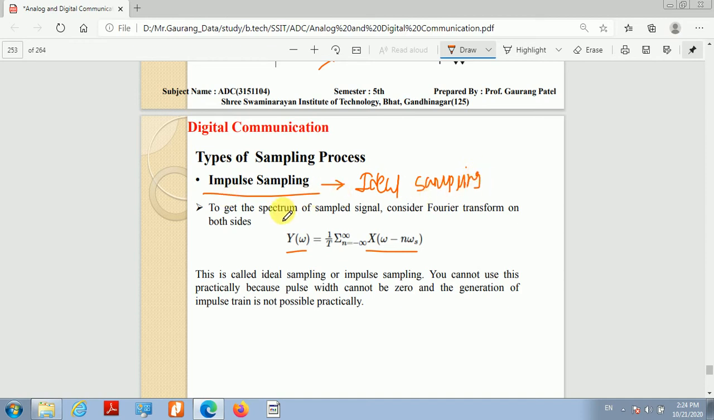Okay, or impulse sampling. And one of the important things to note over here, this type of sampling is not used in practice because the impulse cannot be generated practically. We cannot have a pulse with width approaching 0. मतलब जीरो width वाला कोई भी pulse हमारे पास practically हम generate नहीं कर सकते. Okay, so generation of impulse train is not possible practically. If we cannot generate impulse train, then we cannot achieve impulse sampling.